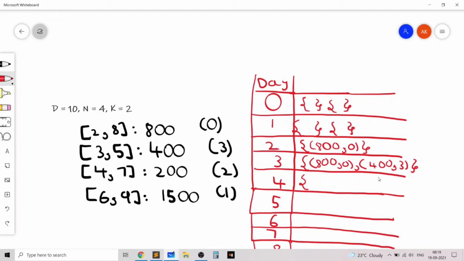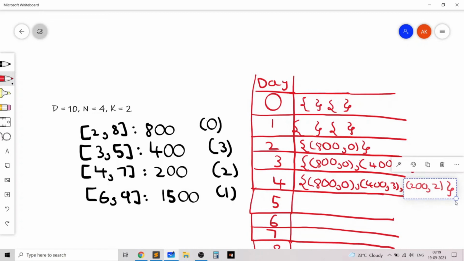So we need to insert an event with happiness 200, which occurs on day 4, with an index of 2. Notice that it's not optimal to insert this. We'll insert it into the multiset, but we'll realize that the multiset has too many elements. We can't visit these 3 events. If we choose day 4, we can only visit the first 2 events.